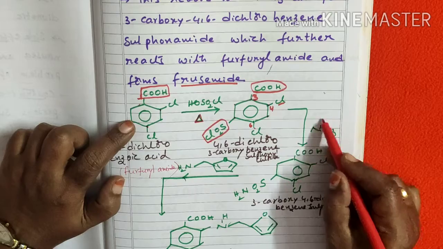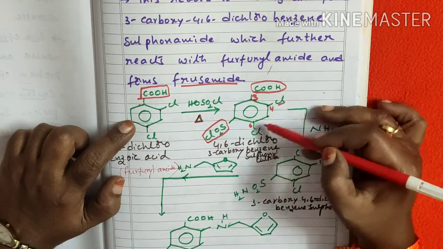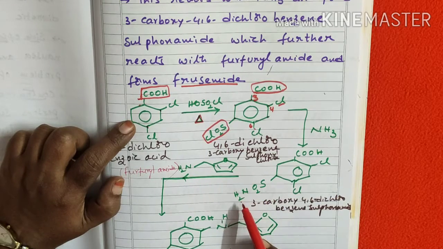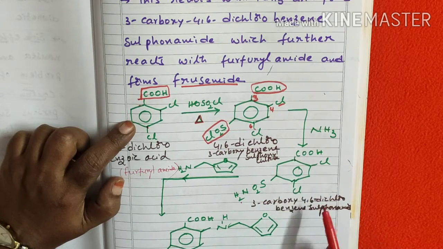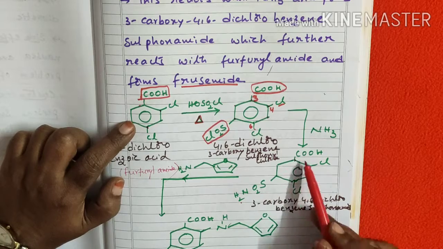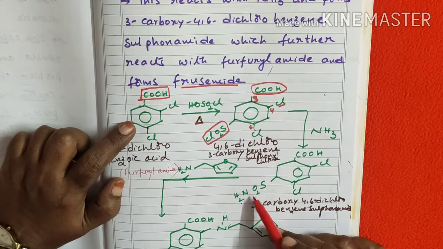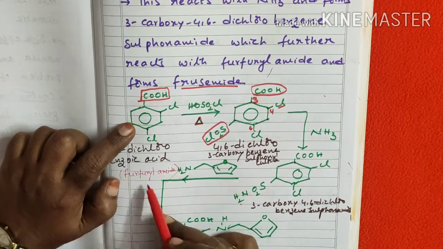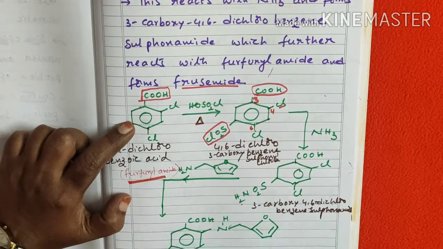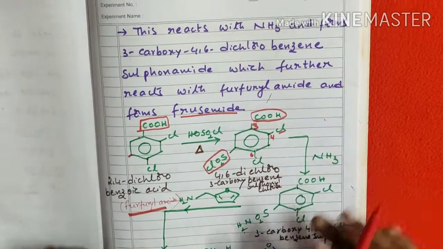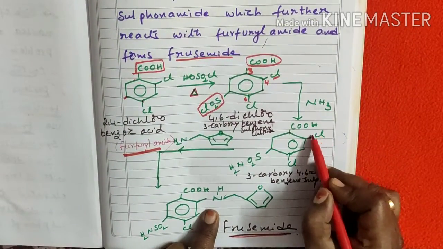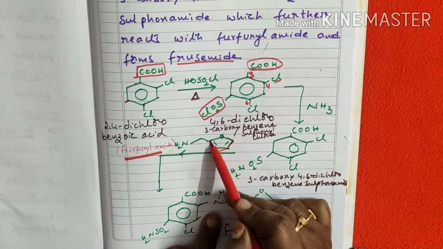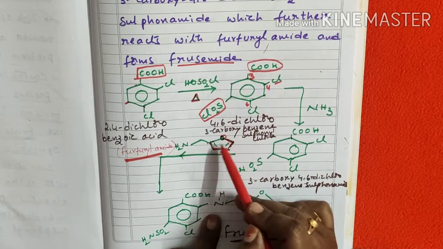Next, when it is treated with ammonia, the remaining groups are as usual, but SO2Cl is converted to SO2NH2. So that's why it is 3-carboxy-4,6-dichloro benzene sulfonamide. The product name is benzene sulfonamide. Upon treatment with furfuryl amine, we get furosemide. The product is as usual, but here the Cl group is eliminated and the furfuryl amine is inserted into the ring.